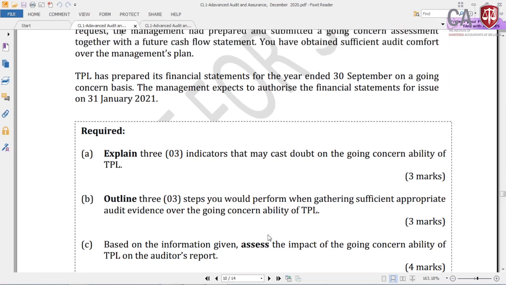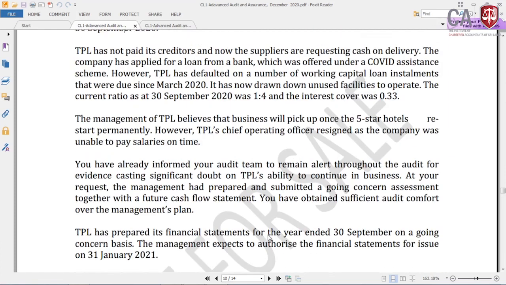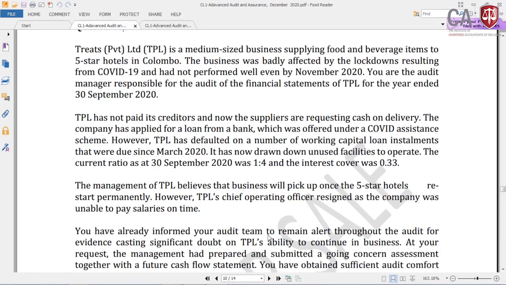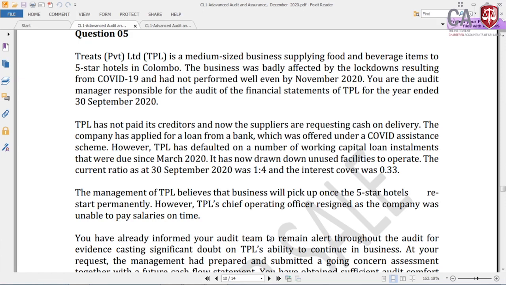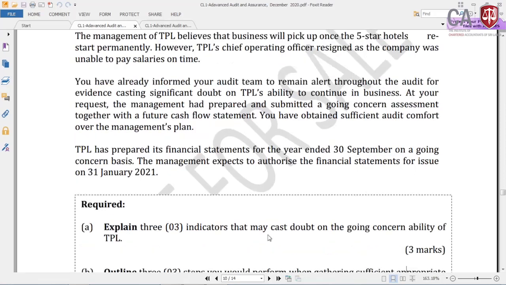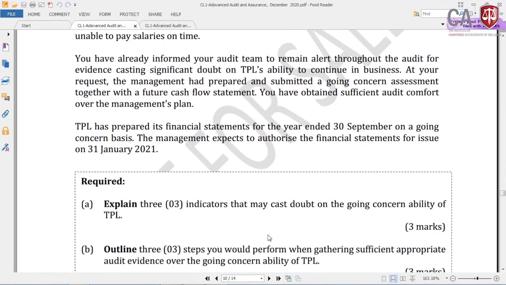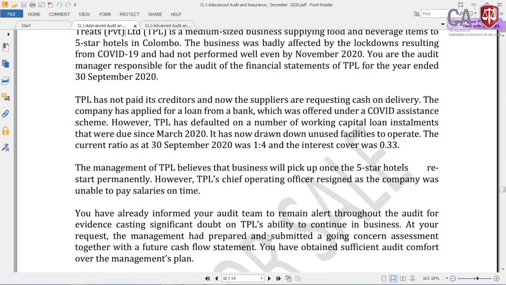Very easy question. There are similar types of questions in KB4 of this type, even in the mock exam or the revision kit. Very simple question. So question number 5, Trees Private Limited, highlight Trees Private Limited. This is a private limited company, we are going to read it. So now I am reading this question to identify the answer for Part A. Explain 3 indicators that may cause doubt on the going concern ability of TPL, right.